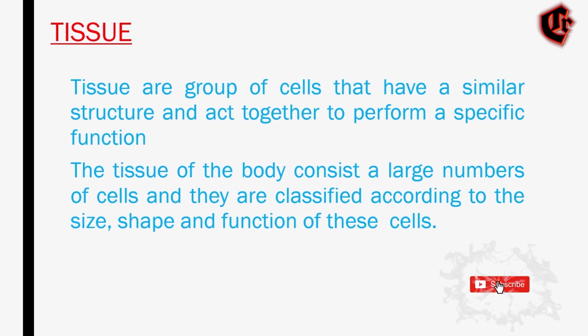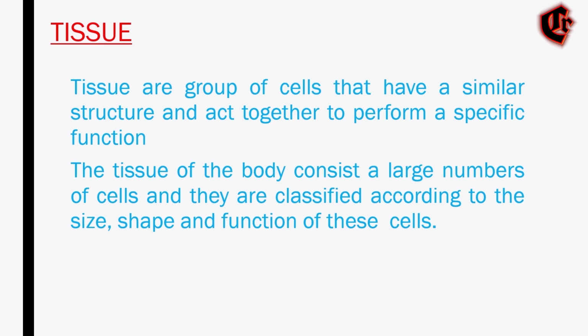Okay everyone, here we'll see what is tissue. Here they said tissues are a group of cells that have a similar structure and act together to perform a specific function. The term tissue is used to describe a group of cells found together in the body that share a common embryonic origin. And they have their own specified function that helps in the overall health and maintenance of the body.